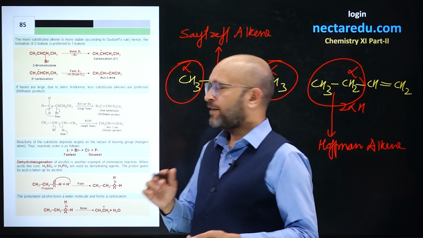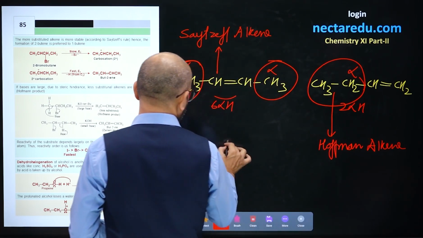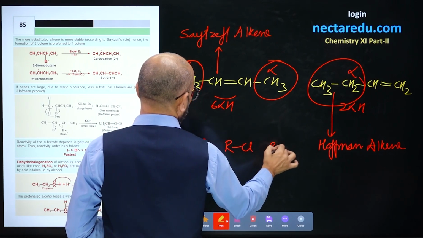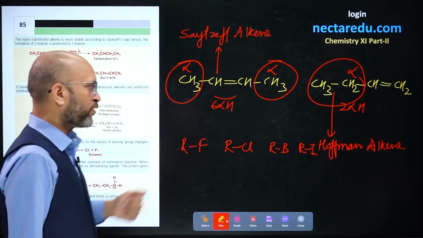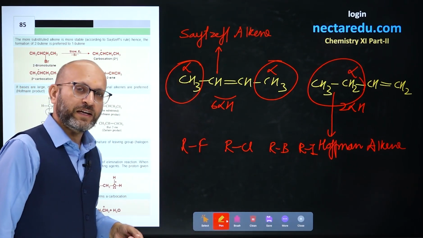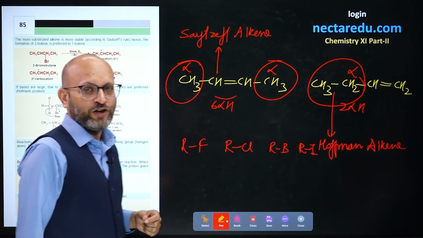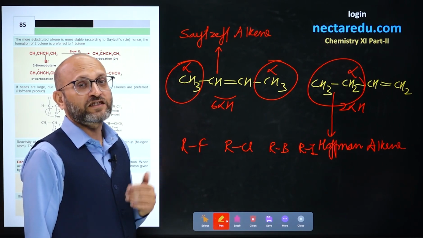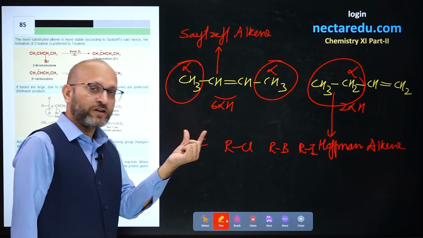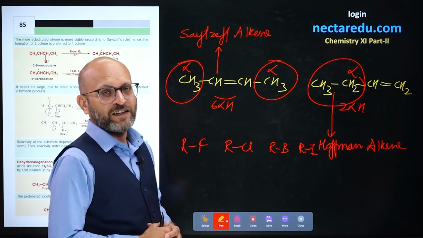Now if we have, let's say, RF, RCl, RBr and RI, which one will be more reactive? I think you will agree with me that in RI the bond is huge, so the leaving group ability of I minus is more, whereas in RF the bond is small, so removal of fluorine is difficult.